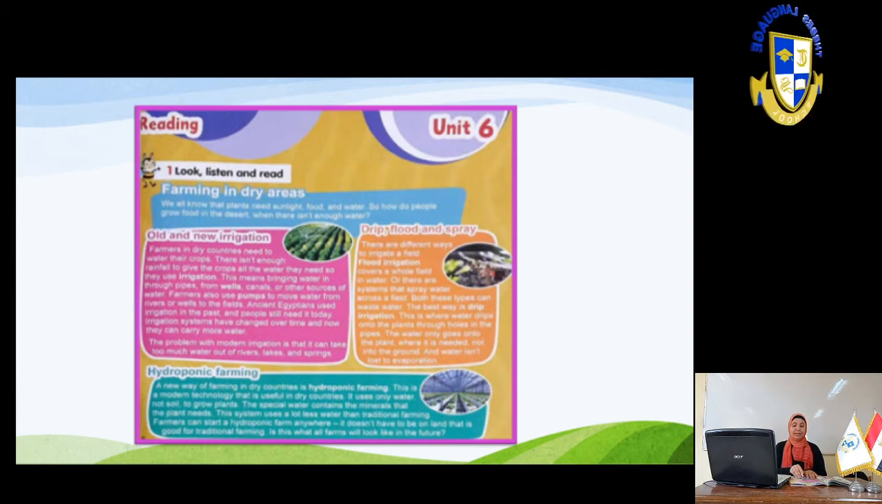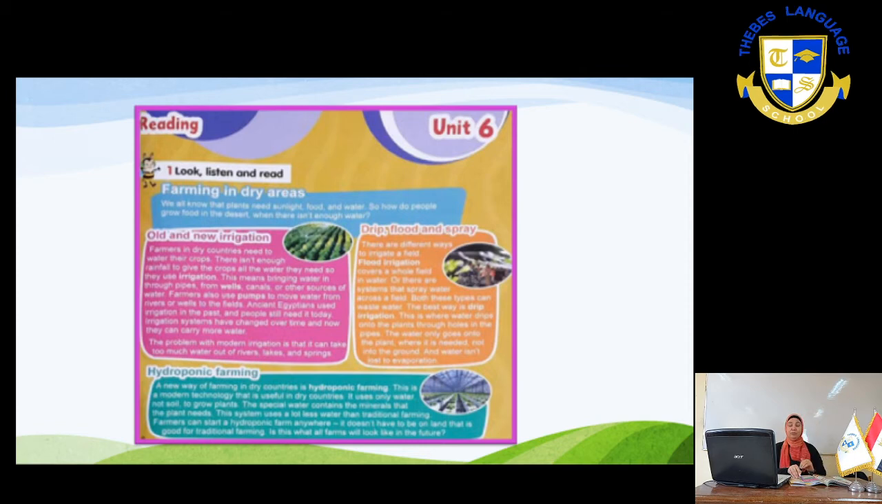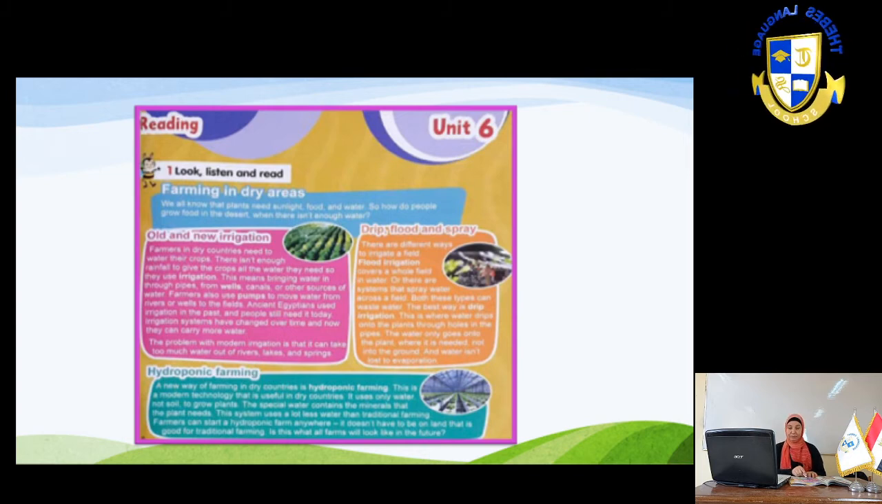And people still need it today. So the irrigation is old and new. So what does it mean, old and new? It means that people in the past used irrigation and people today are using irrigation too. Irrigation systems have changed over time, and now they can carry more water.